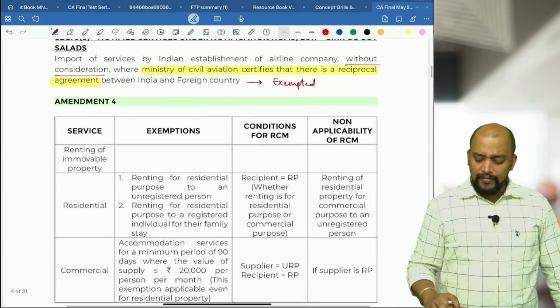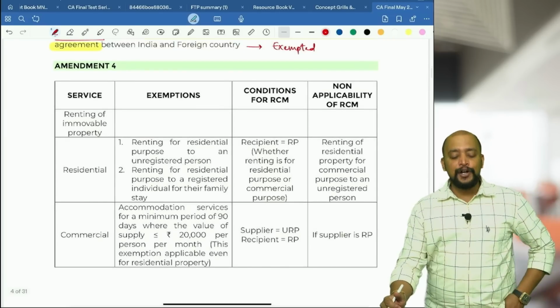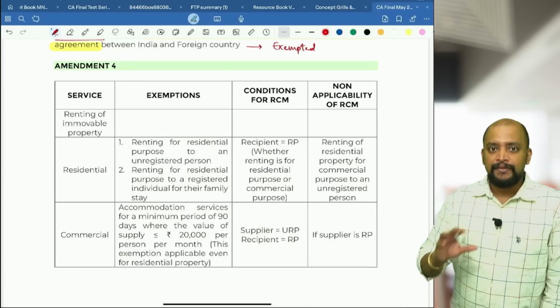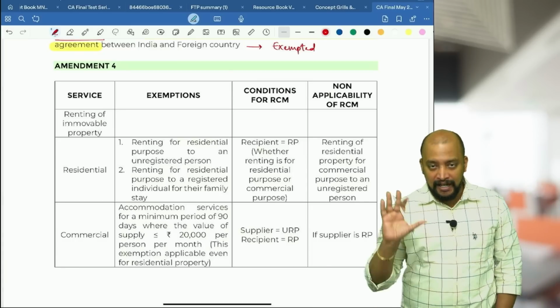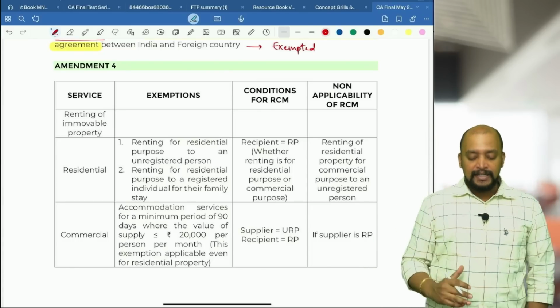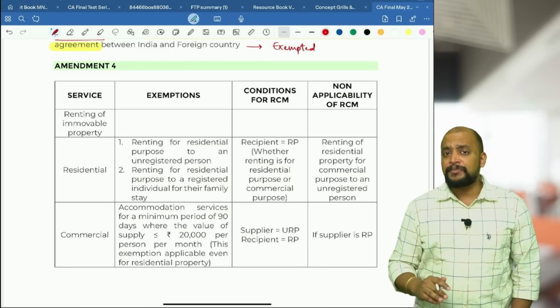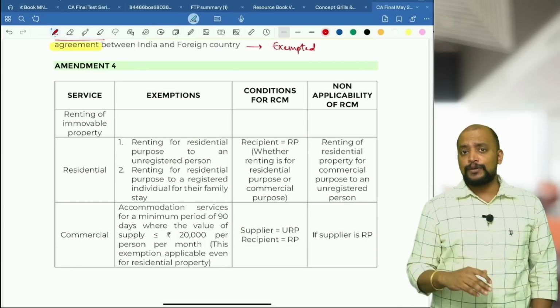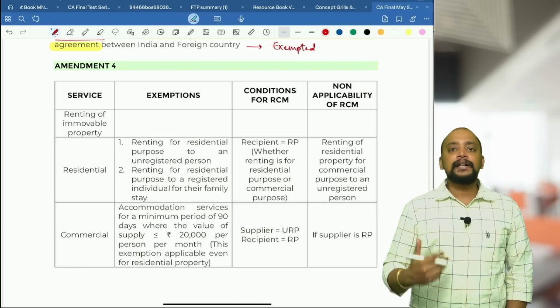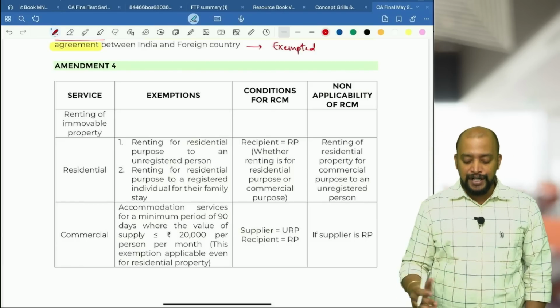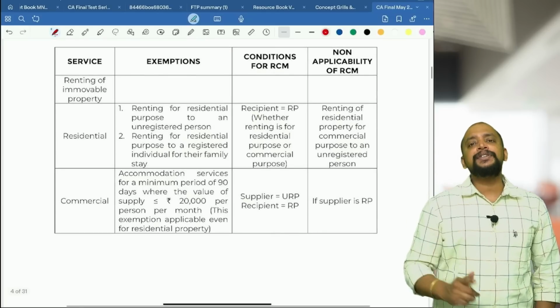Next one, renting. In case of renting of immovable property, we have certain changes that you need to be carefully understanding here. First, renting of residential property. So we have two exemptions, no change in that. Even previously also we had that, now also we have renting of residential property for residential purpose to an unregistered person.